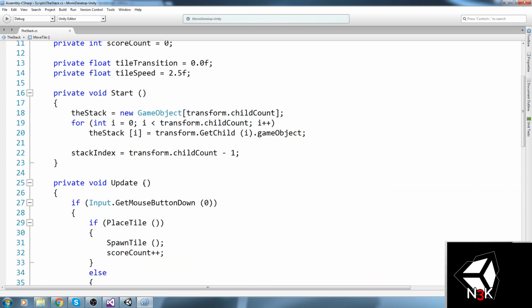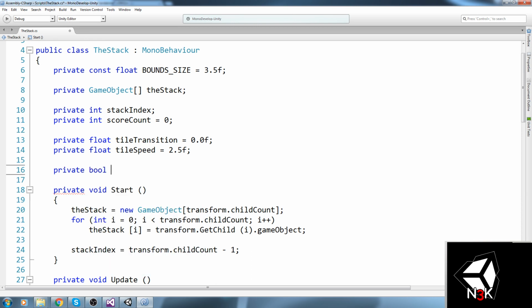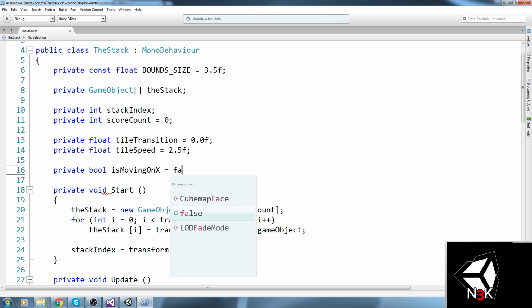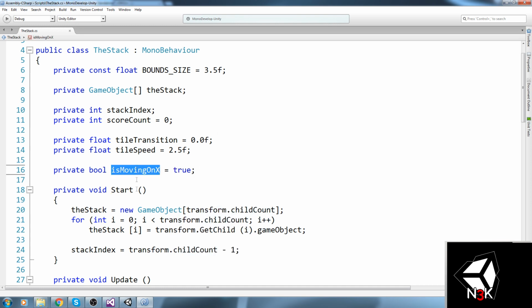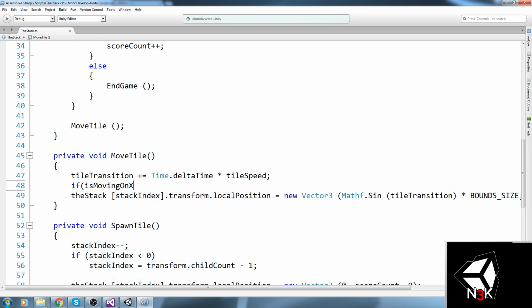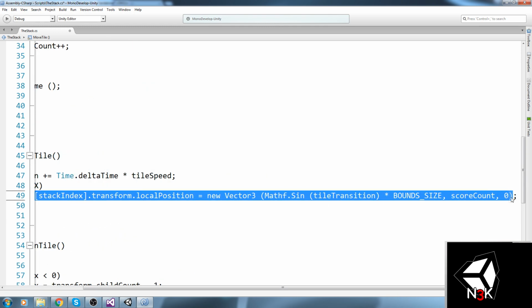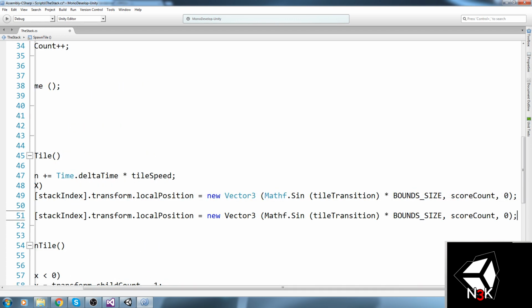We could actually be saying, okay, are you on the X or are you on the Z axis? So private bool is moving on X is equal to, say, true at first. So we're going to go down to the move tile. If is moving on X, then let's go ahead and move this. Else, we are going to take this, copy it over to this side, and say, well, take all of this, then say 0, and then place it over here instead.